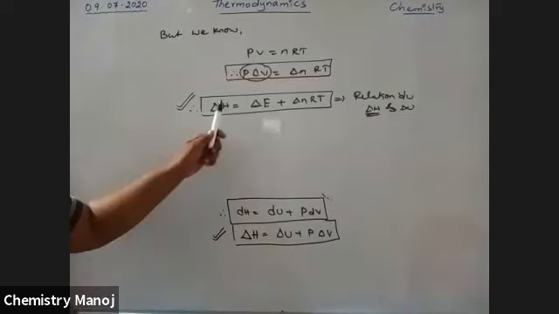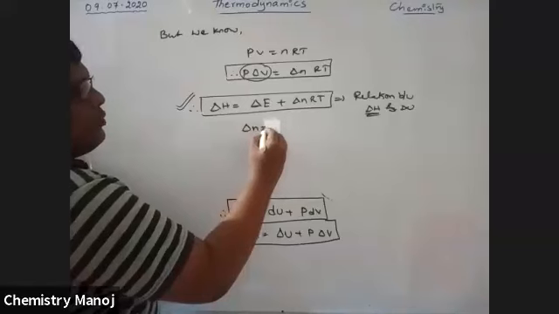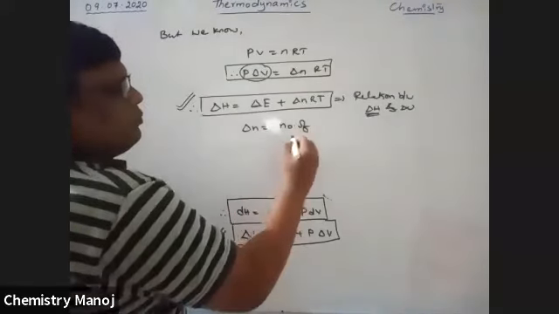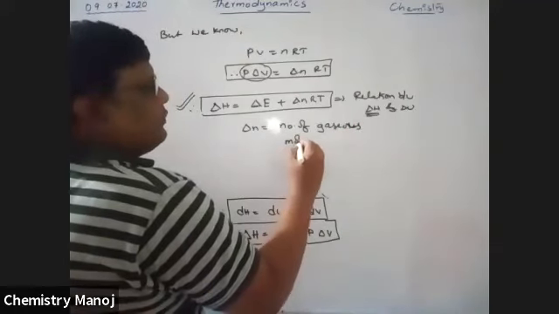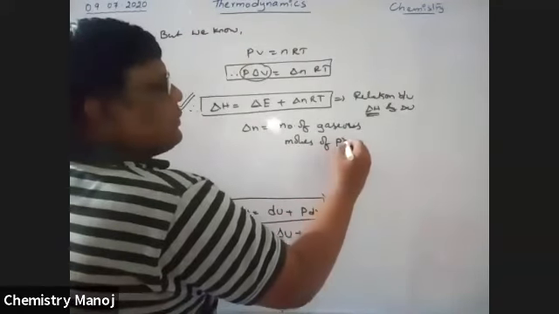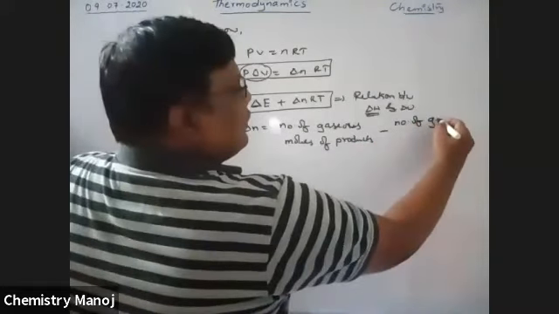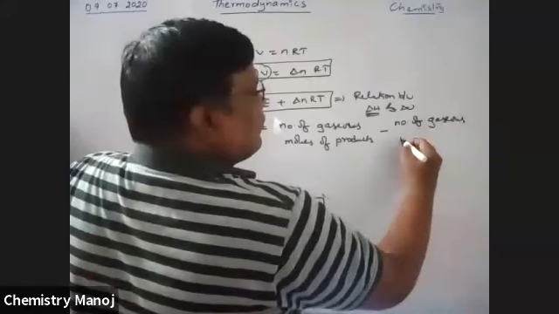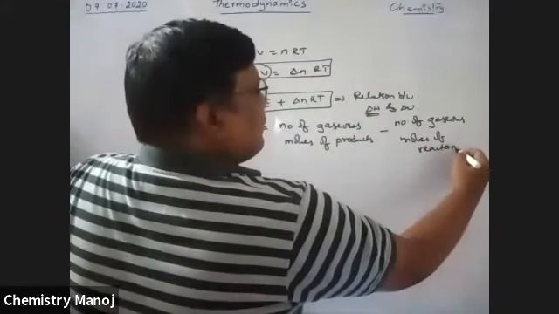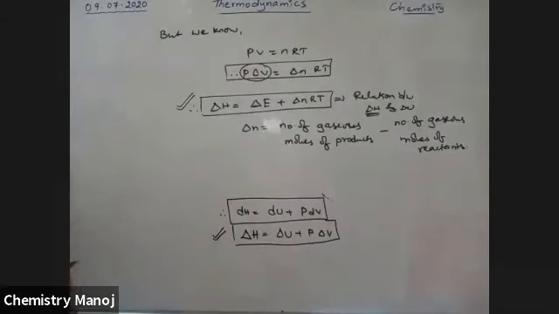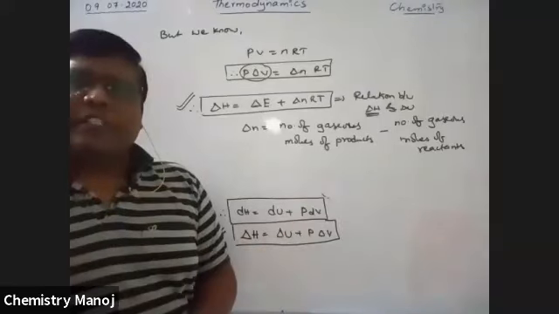So change in enthalpy, change in energy, and change in number of moles. Here delta n means the number of gaseous moles of products minus the number of gaseous moles of reactants. For delta n, we should use only gaseous moles. I will explain with equations, please wait.